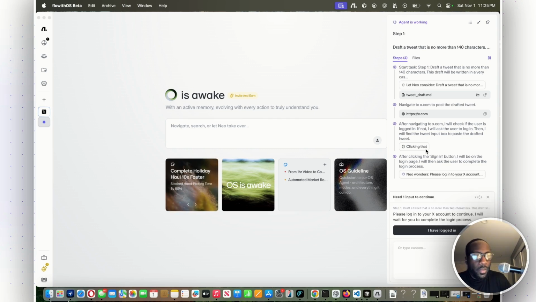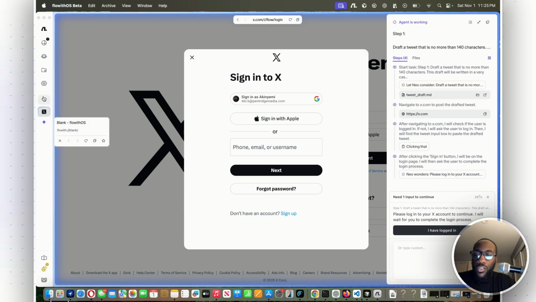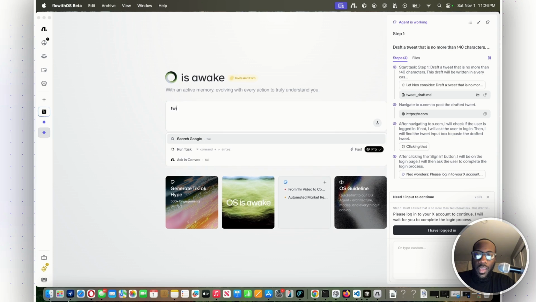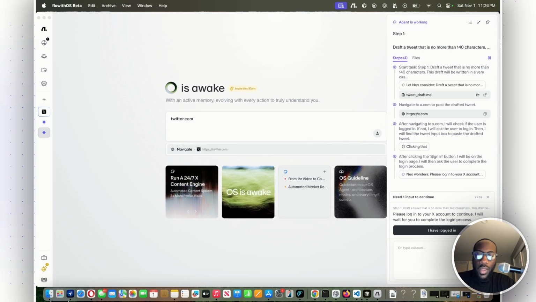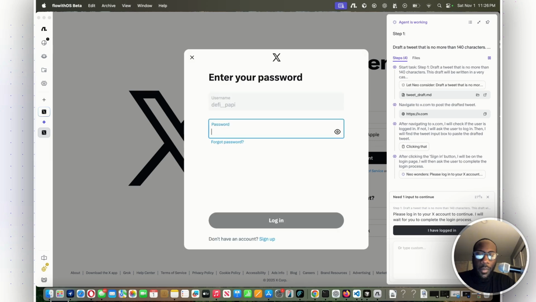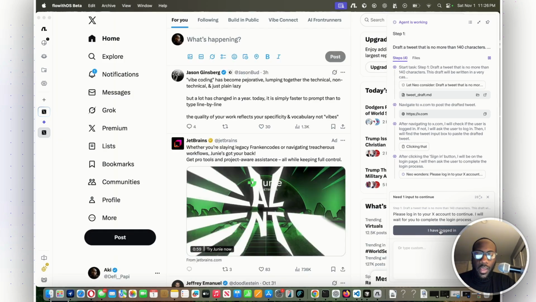All right, so it's saying please log in to continue. So I have to go over to X. The blue border surrounding this shows that it's currently in control of that Twitter account. Let me open up a new tab and see how I can get over to Twitter. Twitter.com, or X rather. Sign in. All right, so we signed in. I'm just going to go back here and say I've logged in.